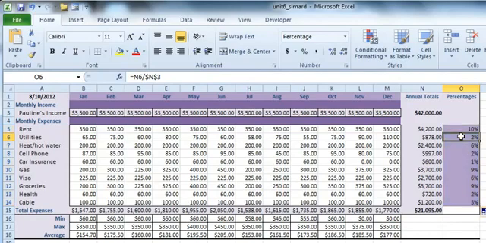And notice as you look at each cell, the N3 reference remains constant. And that's all there is to that. Let me know if you have any questions.